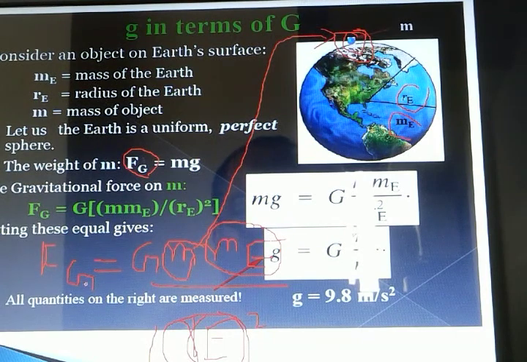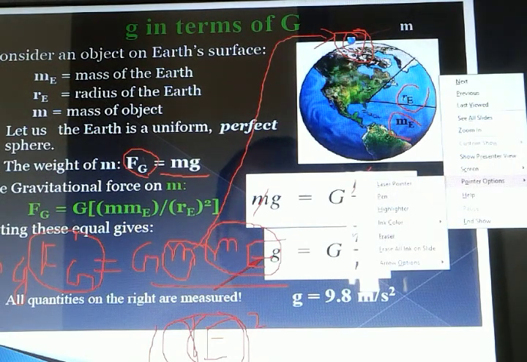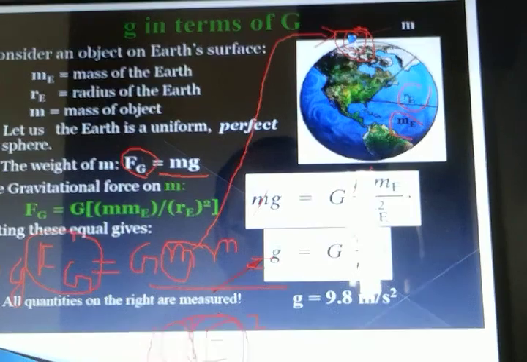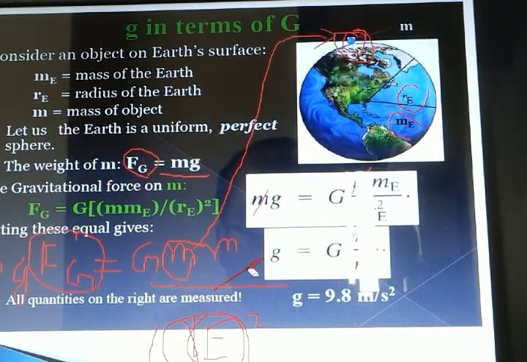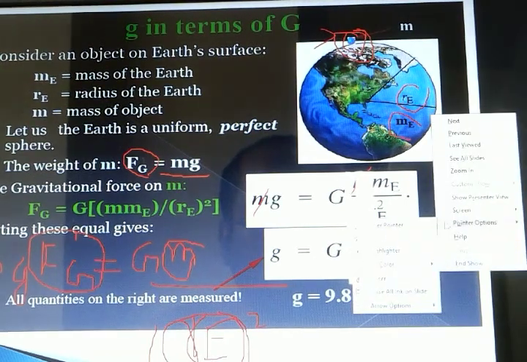But you will see that Fg, the gravitational force, is also equal to m into g. So in this place, we can substitute m into g equals G m Me upon Re square. This m and this m will get cancelled. So ultimately, small g can be represented as capital G Me upon Re square.